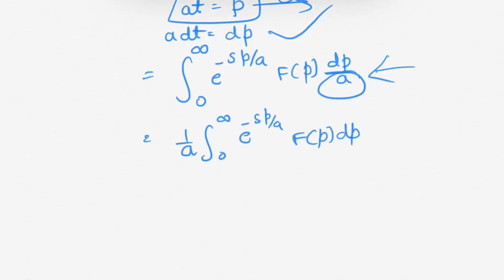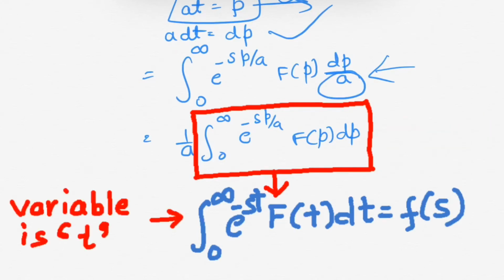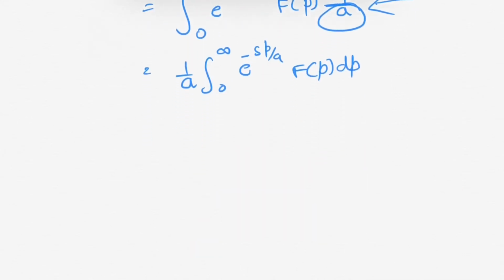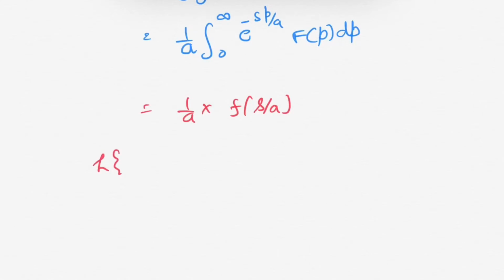When you compare it with the definition of Laplace transform, you will see that in this equation the variable is p, and in the definition the variable is t, and in place of s we have s over a. So this integration will be 1/a into F(s/a). That means we have the Laplace transform of f(at) is 1/a F(s/a).